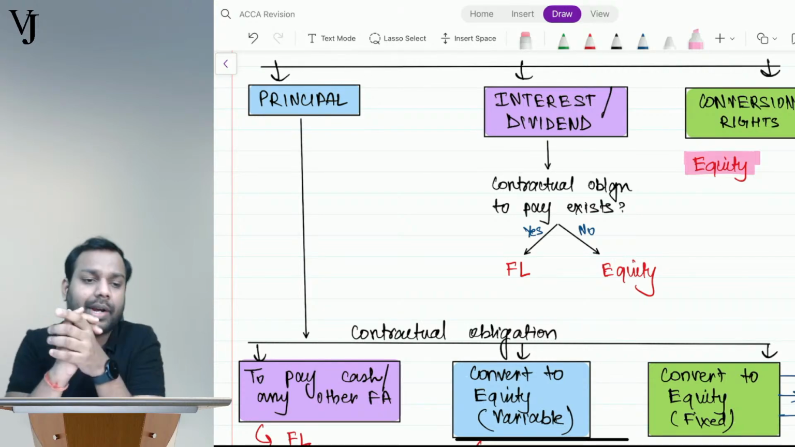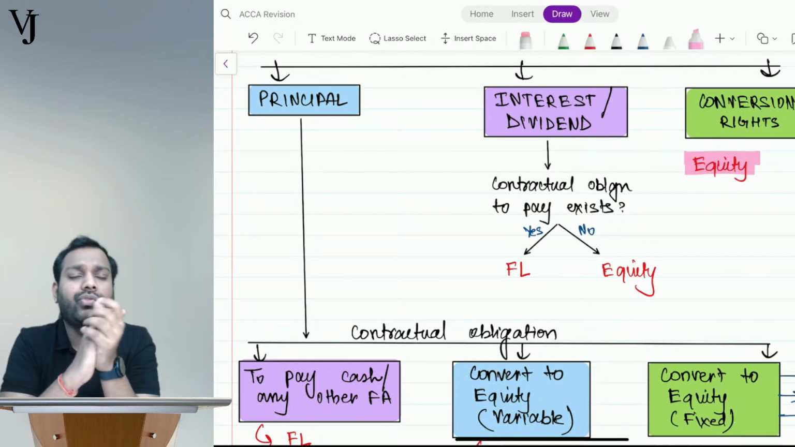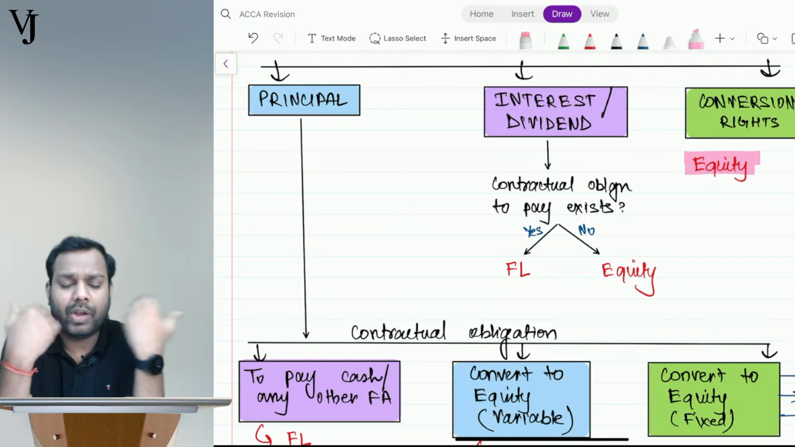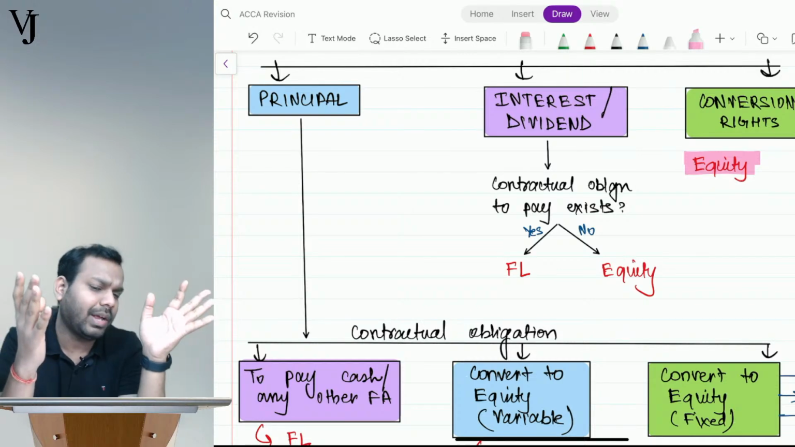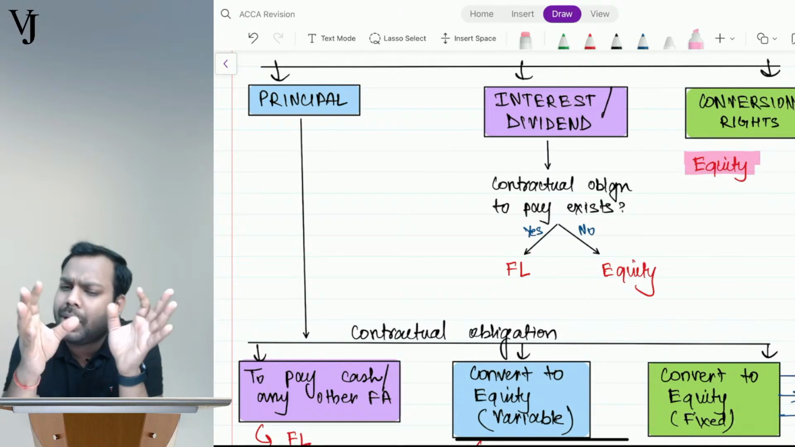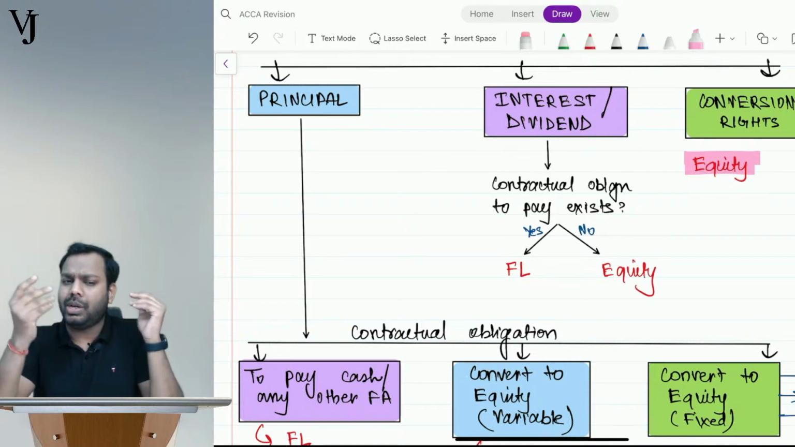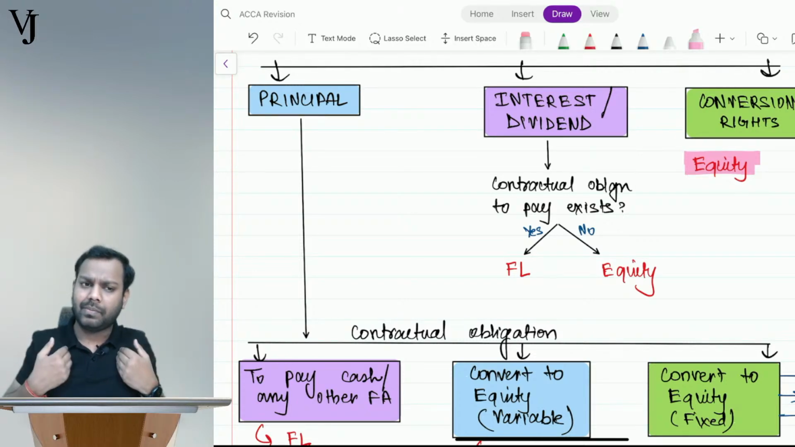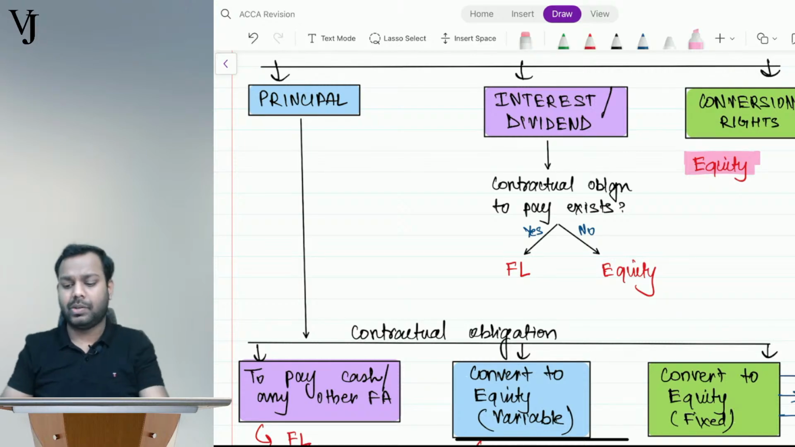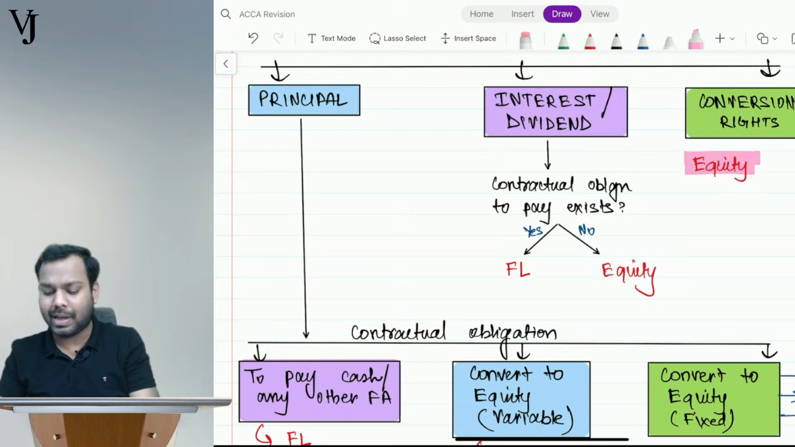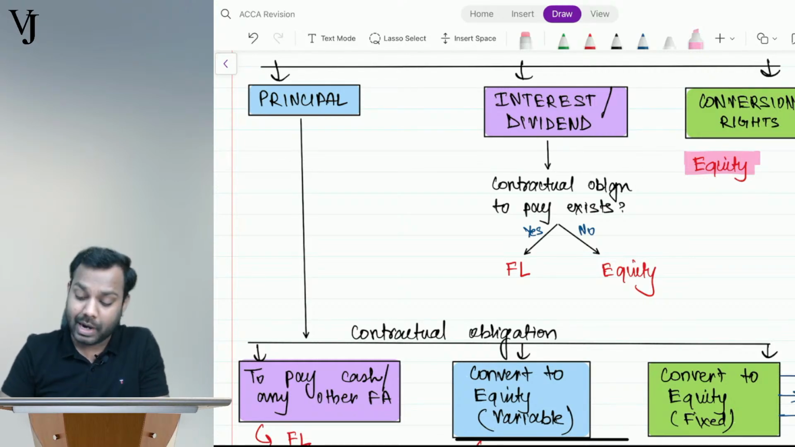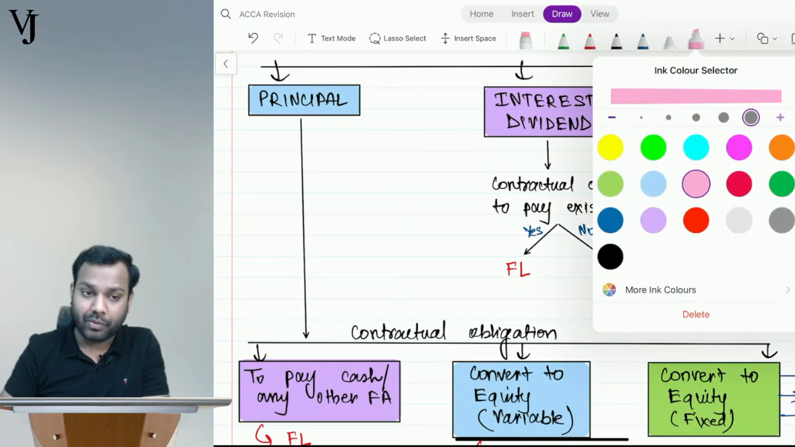So let's suppose I have entered into a transaction with Ayush, wherein Ayush will give me money and I will have to pay him the interest whenever I want to. Ayush said that, sir, if you want to pay interest, you can pay interest. If you don't want to pay interest, don't pay interest. So don't you think in this case interest is payable at my discretion? Right? So now in this case I can say that there is no contractual obligation, and if there is no contractual obligation, that's an equity.